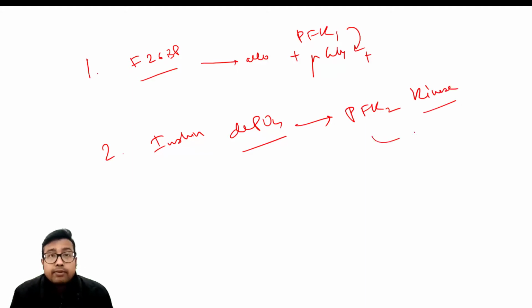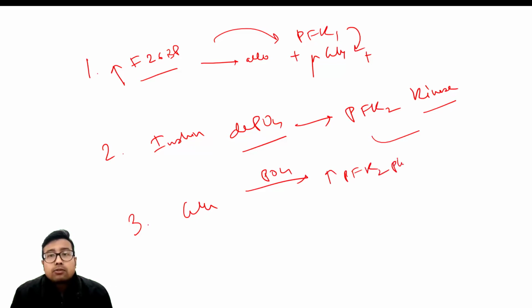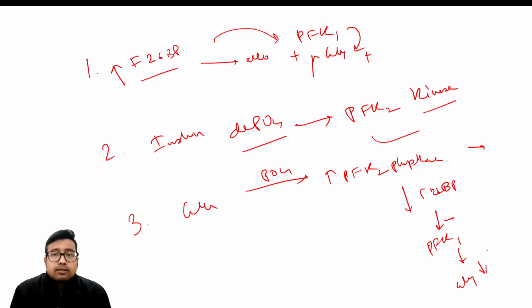If it activates PFK2 kinase, then this will be formed and then glycolysis will be increased. And lastly, the converse we also need to remember, that is glucagon acts via phosphorylation but it activates PFK2 phosphatase. So that will decrease the level of fructose 2,6-bisphosphate and that will not activate PFK1 and that will inhibit glycolysis.